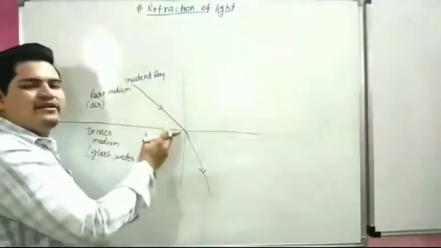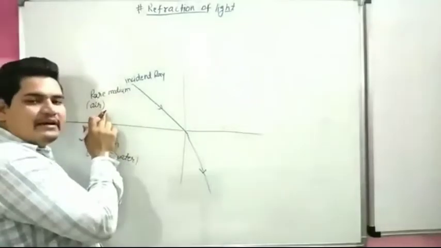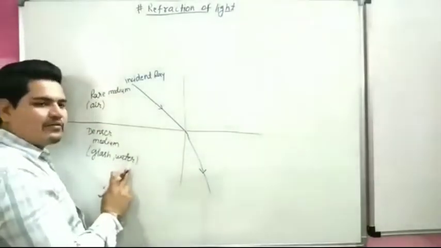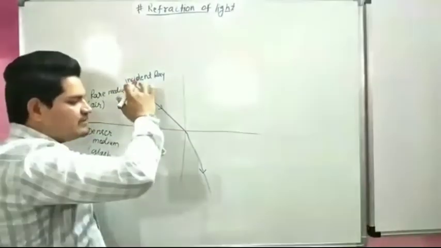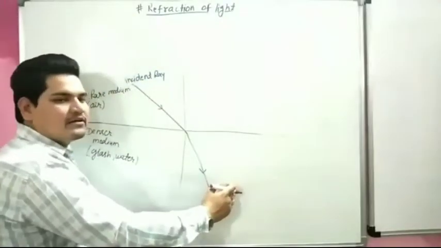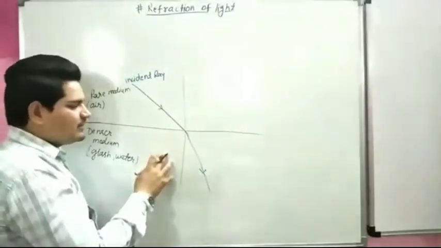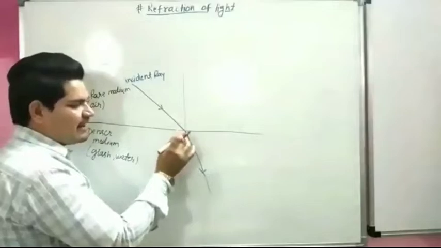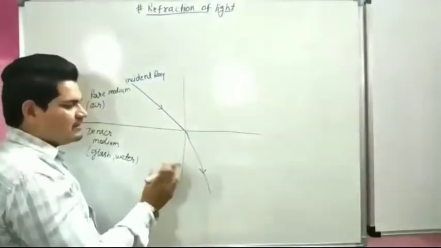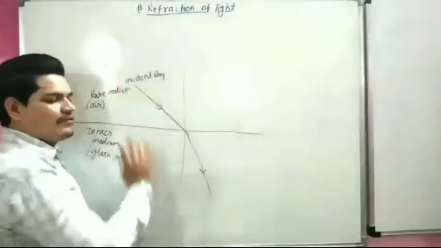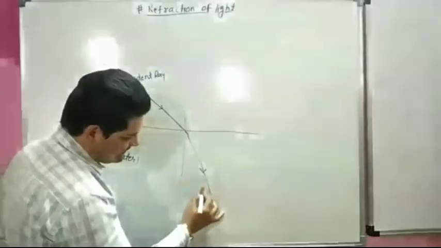When an incident ray comes from the rare medium air to the denser medium glass or water, it should move straight, but due to the change of medium, it is diverted from its original path. This phenomenon is called refraction of light. This ray is called the refracted ray.